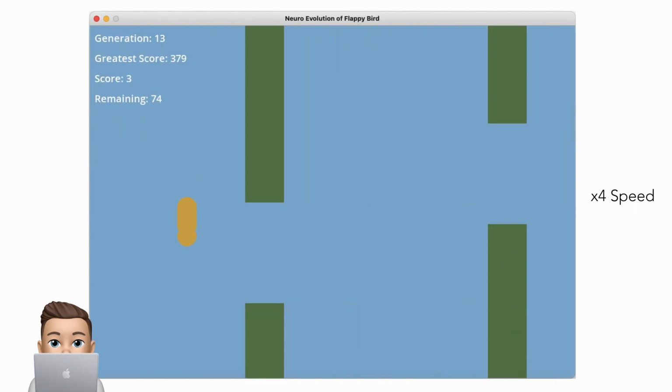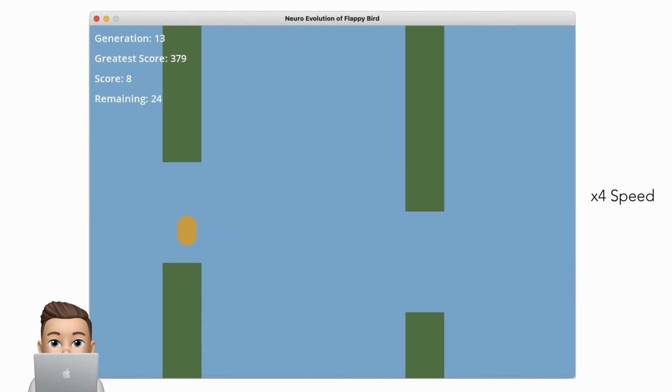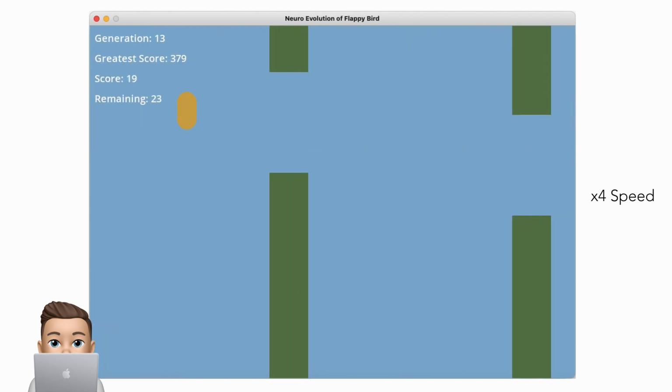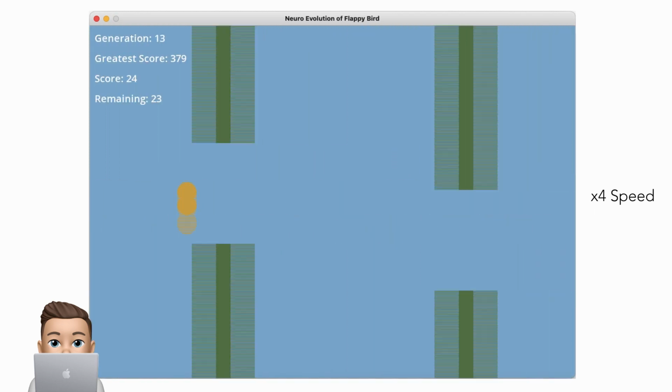By generation 13, this bird has learnt what to do. I think we might be here a while. I've built in a feature so we can run the training at 50 times speed.